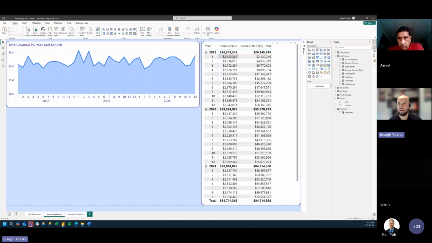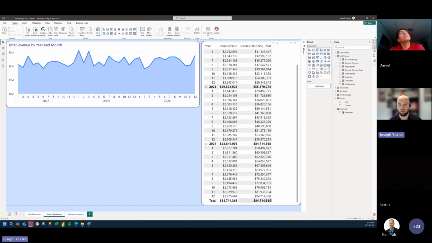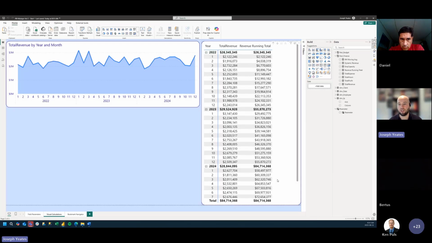So here we see for the first month in our first year, our running total is the same as our total revenue. Then when we get to the second month, we add the 2 months of revenue together. We get to the third month, we add the 3, so on and so forth, all the way down to the bottom where we get to 84 million. And what's nice is we can see this bottom month of 84 million is equal to the grand total of just our total revenue. So we know that this running total is working properly.